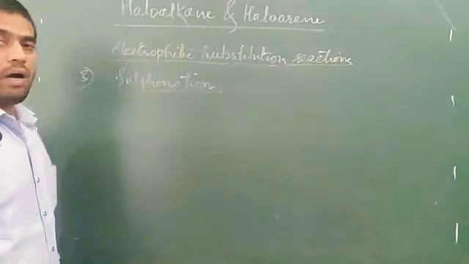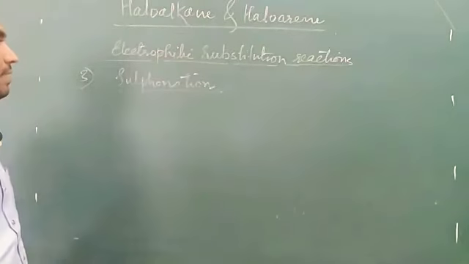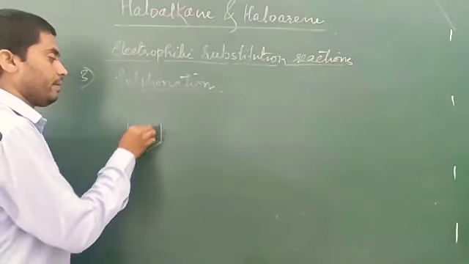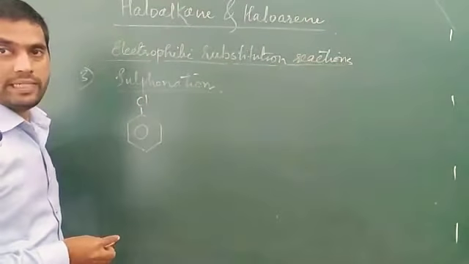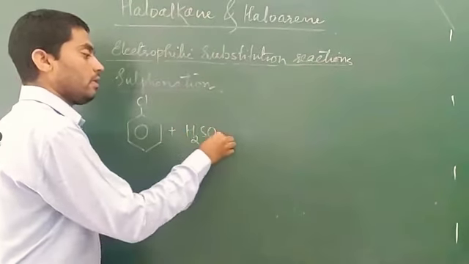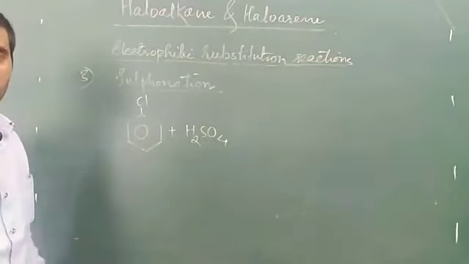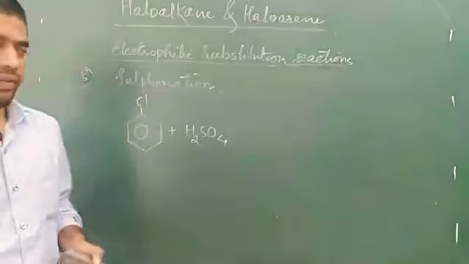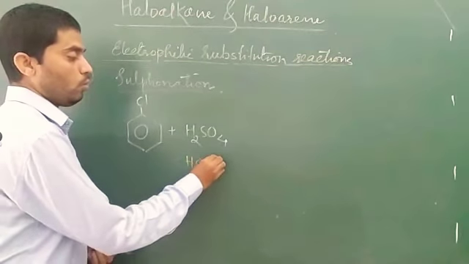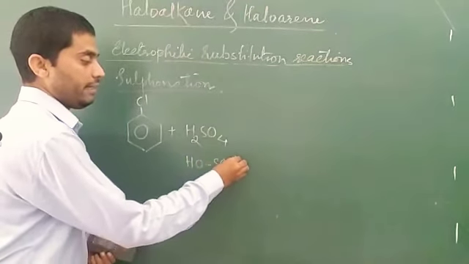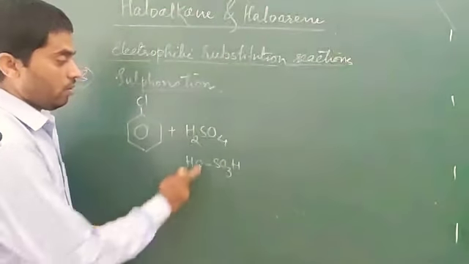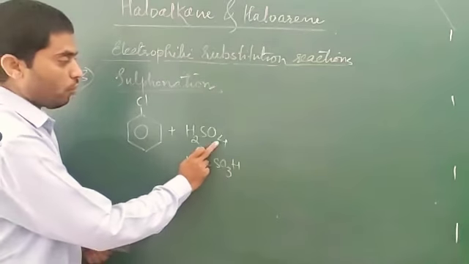Now, the third reaction is the sulfonation reaction. Sulfonation, again we will take chlorobenzene, then sulfuric acid. For your convenience, we will write HOSO3H: 2 hydrogen, 1 sulfur, 4 oxygen.